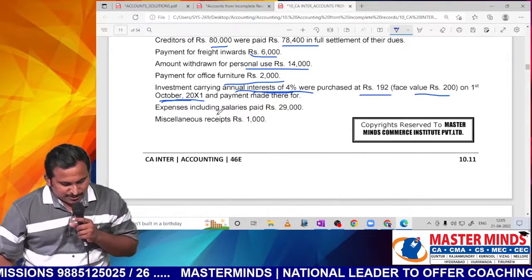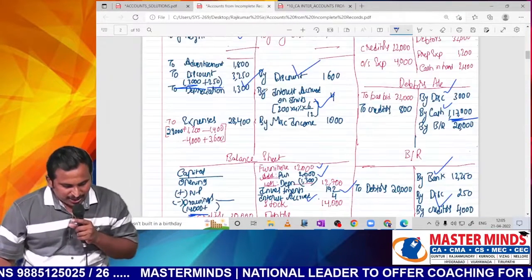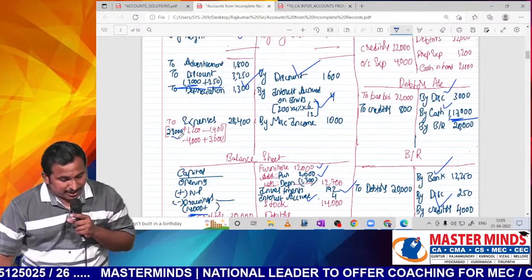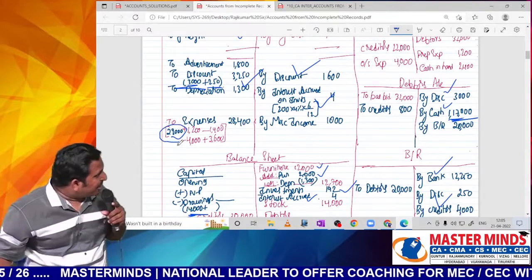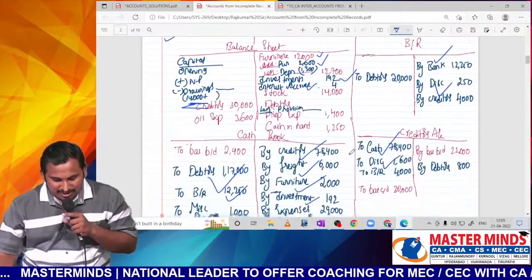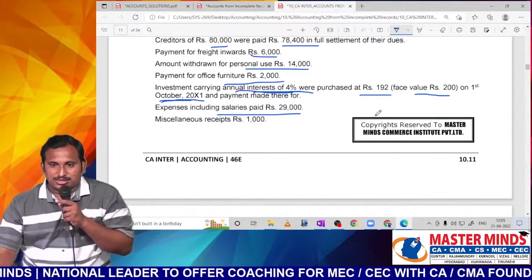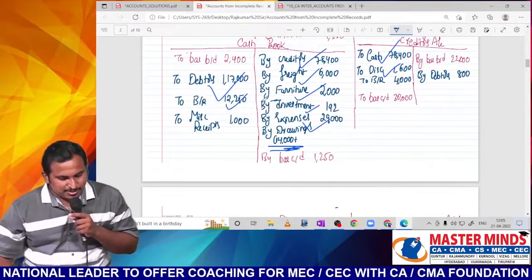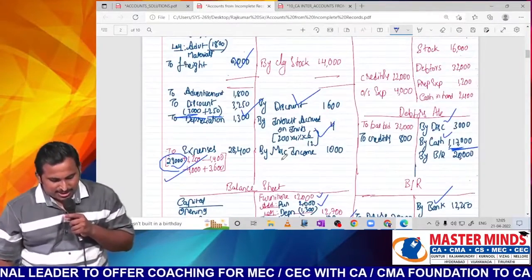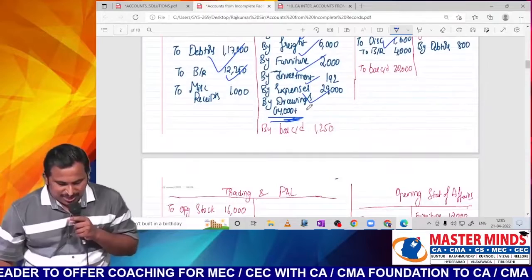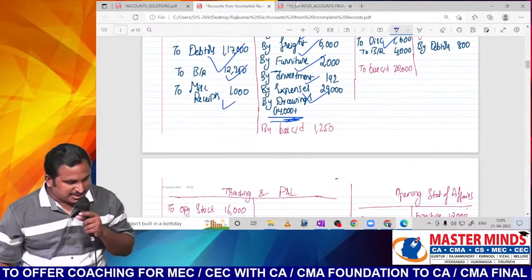Next, expenses including salaries paid 29. One we'll write in our P&L. I think we have kept a space here for writing expenses paid. Another one in our cash book by expenses. Like that we will record. So discussion clear? Next, miscellaneous receipts 1,000: one in P&L, the other in cash book. We'll write to miscellaneous receipts.